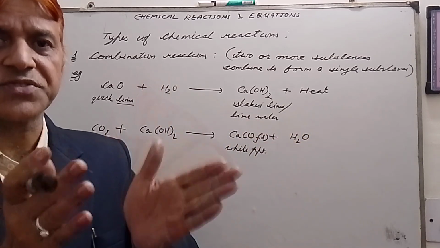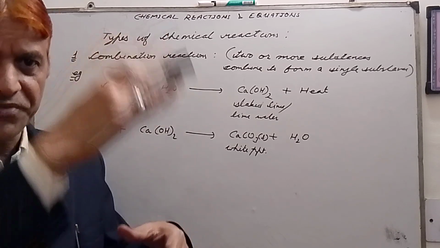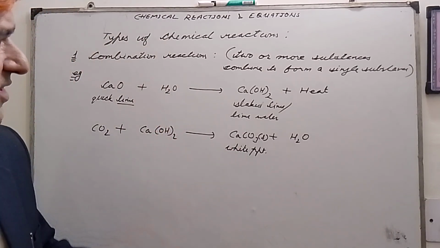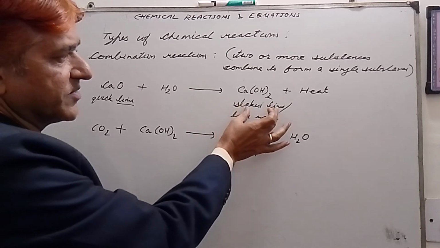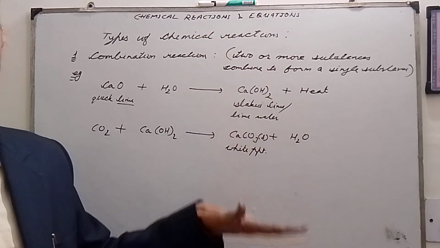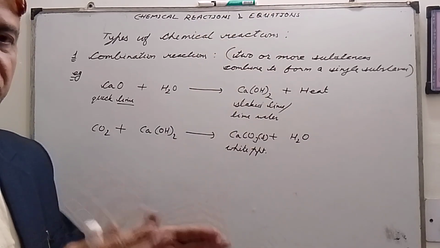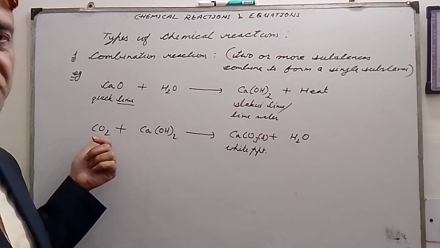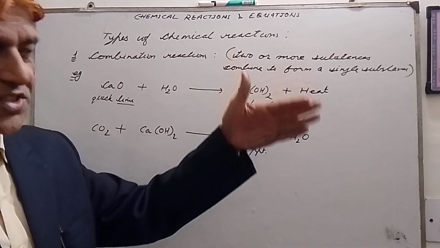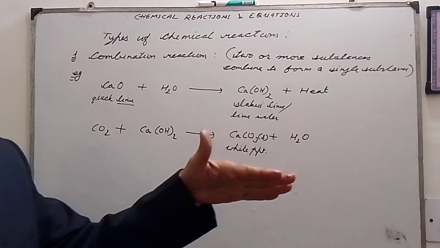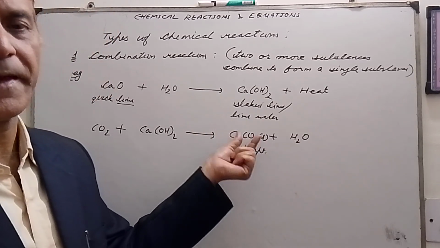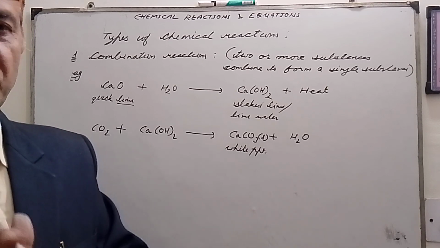And the whitewash which we do on our walls, we take a lime water solution and paint it on our walls. So lime water reacts with carbon dioxide gas to form calcium carbonate. So the white shine which we see on our walls is due to calcium carbonate. So this I wanted to make clear.